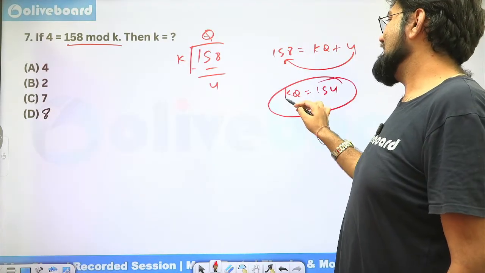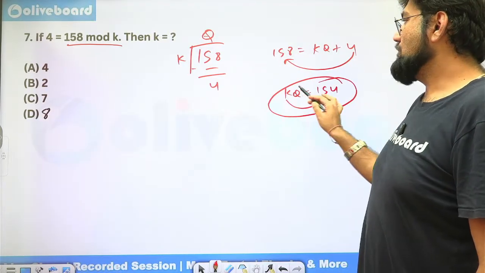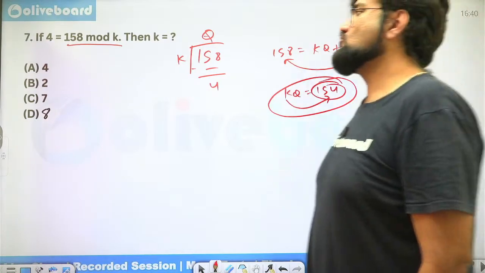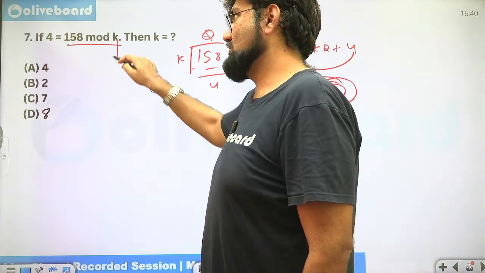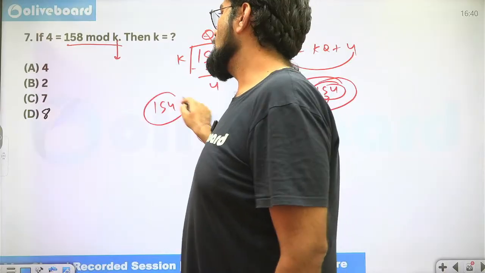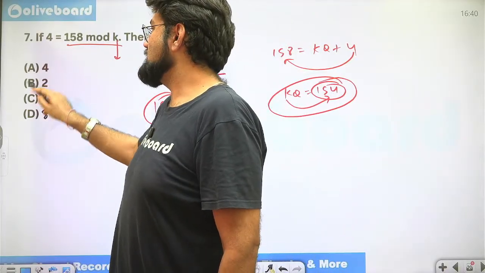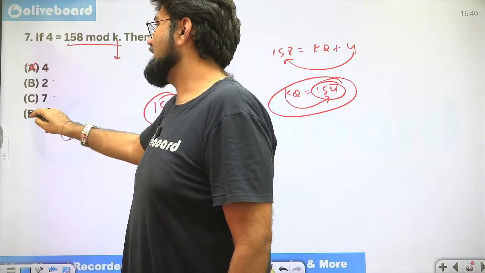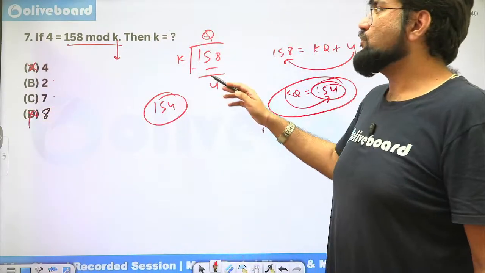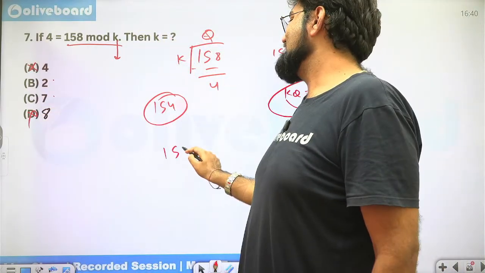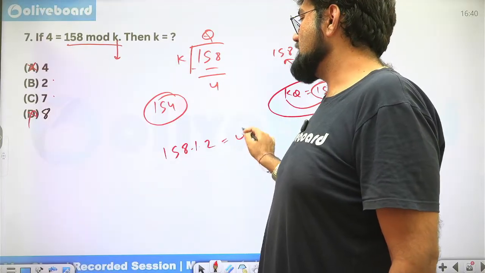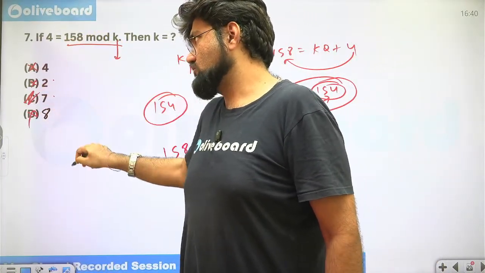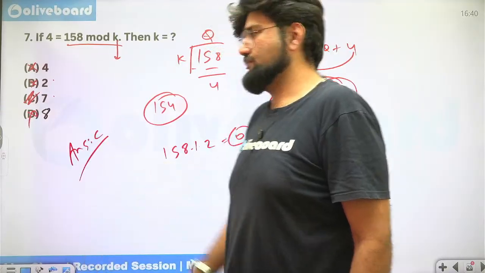That means your k has to be a factor of 154. K has to be a factor of 154, right? Now, k cannot be 4. k can be 2 and 7. k cannot be 8 also. But if I put 2 here, 158 mod 2 will be 0 because it is divisible by 2, it cannot be 4. So this is also not my answer. Option C, 7 is the only correct possibility.